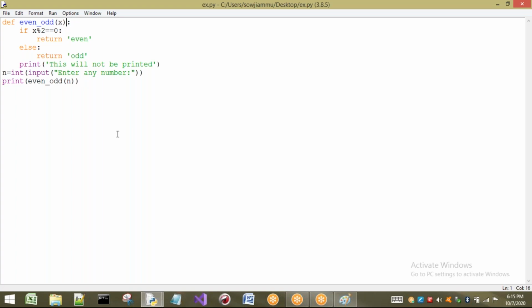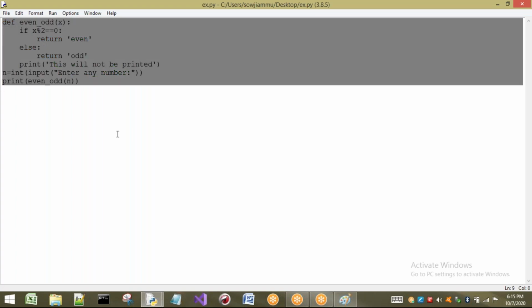Now I want to show you the same example we have seen before, add of a comma b. I want to show the advantage of our Python. c equals a plus b, return c, and print.